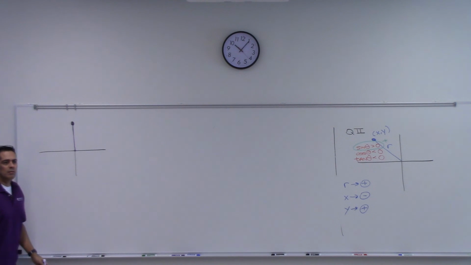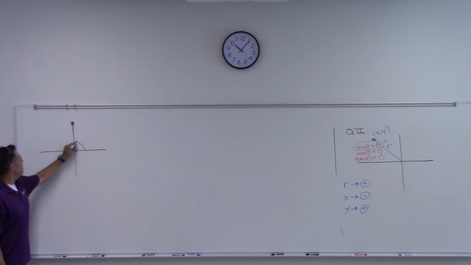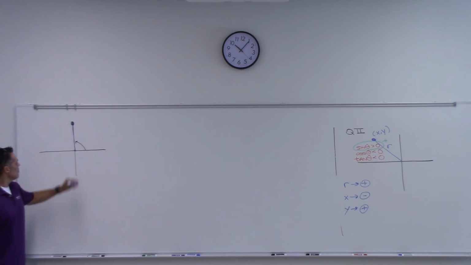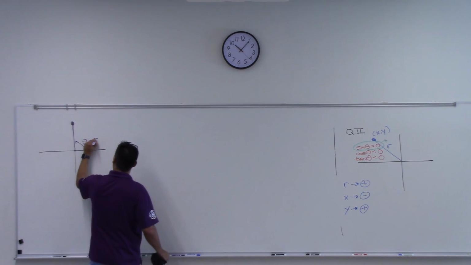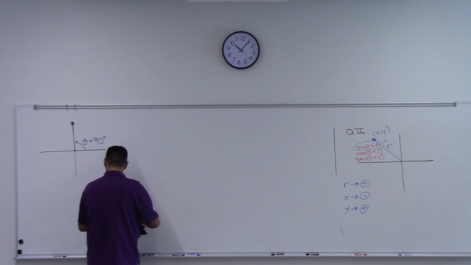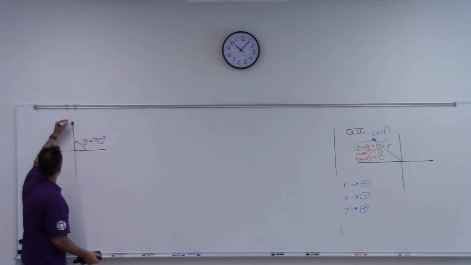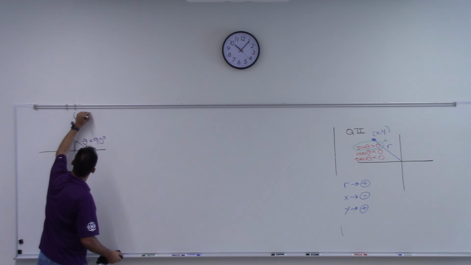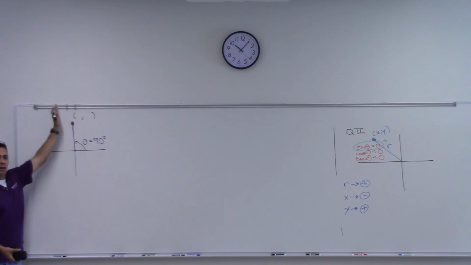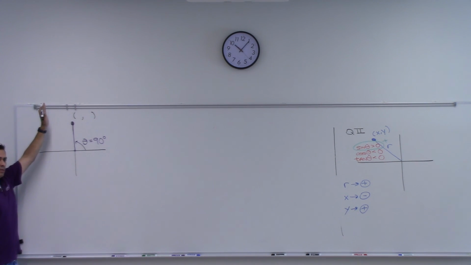What is that angle? What is this angle right here? What is that angle theta? What is it? 90 degrees. Okay, can you tell me about the x-coordinate and y-coordinate of any point on this quadrantal that goes straight up?